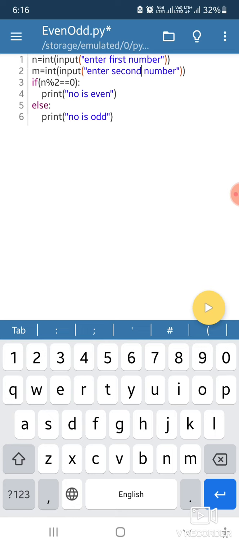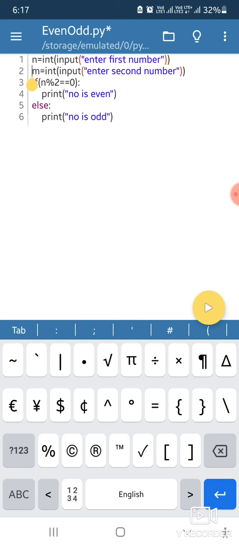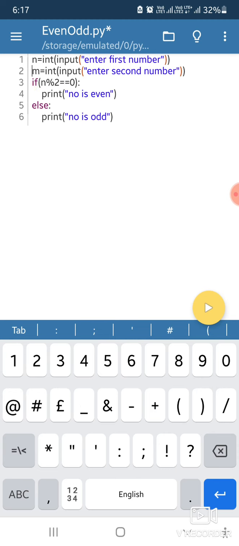Actually, in line number 2 I created this using the hash symbol. I already told you the working of the hash symbol: if I apply the hash symbol here, this second line becomes a comment. So the first line, n equal to int input, enter first number, will take a number.